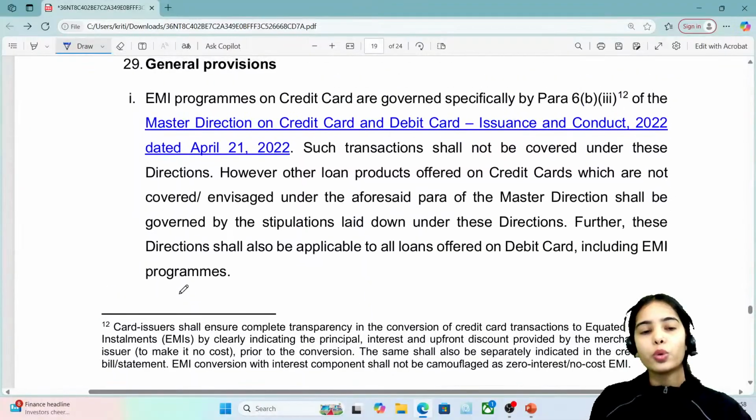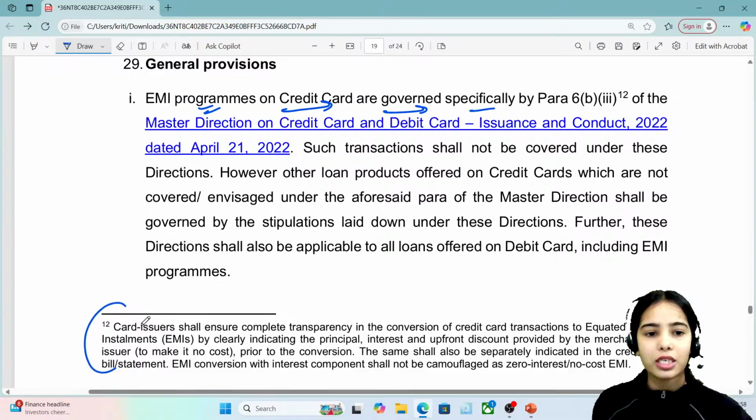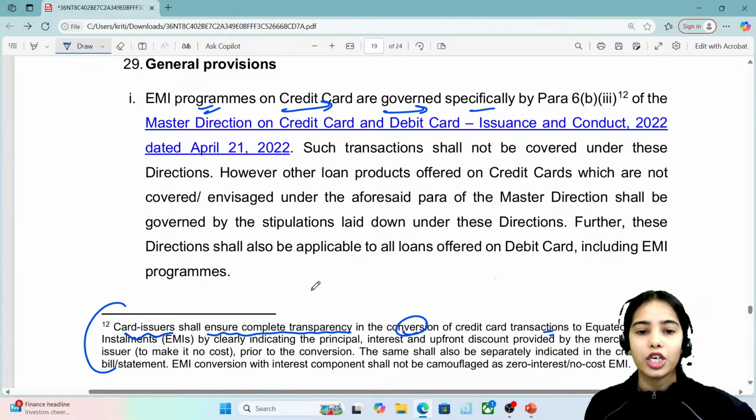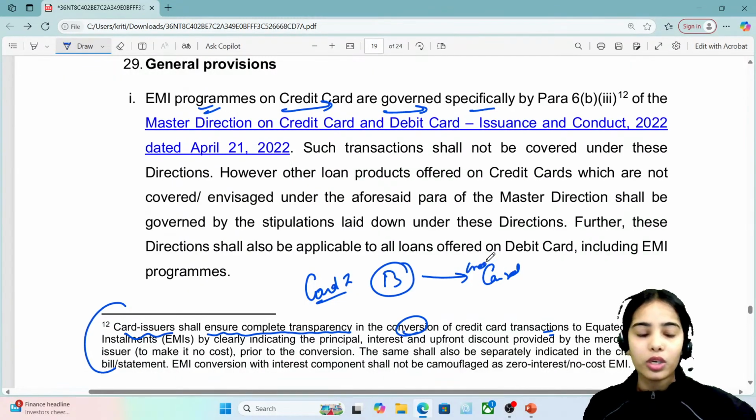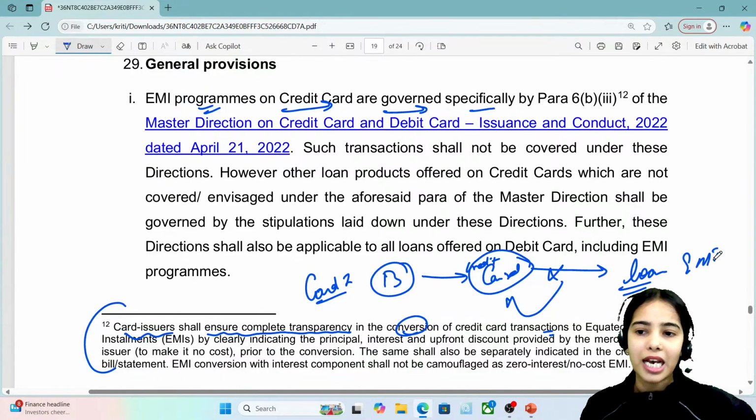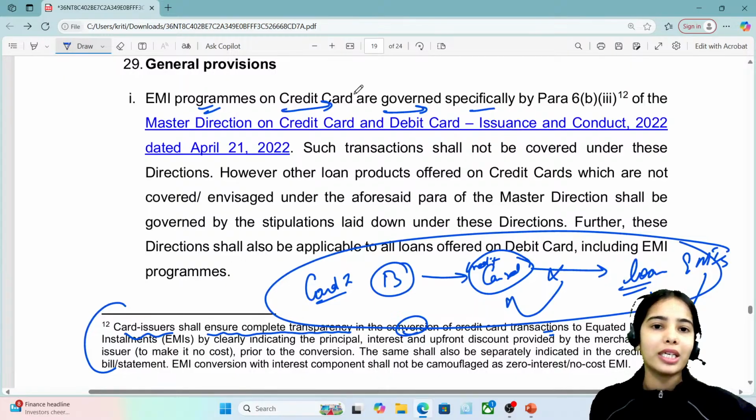So general provisions, EMI programs on credit cards are governed specially under this, that the card issuer shall ensure complete transparency in the conversion of credit card transactions to EMIs. So let's say the card issuer, that is a bank, has issued a credit card, and now the person is not able to repay the payments for the credit card. So these credit card payments are turned into a loan, and the EMIs have to be paid by the person. Okay, so this is the process that is followed for the credit card.